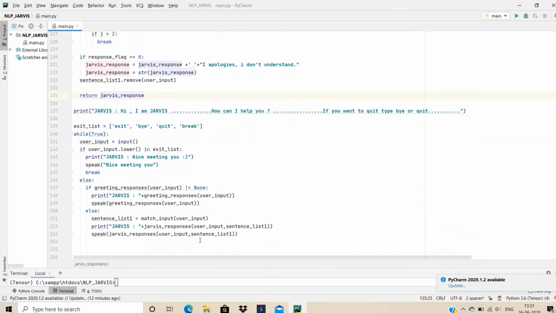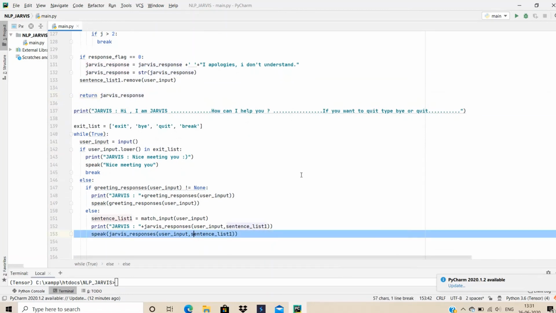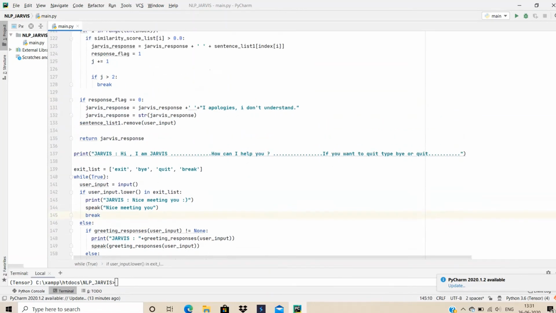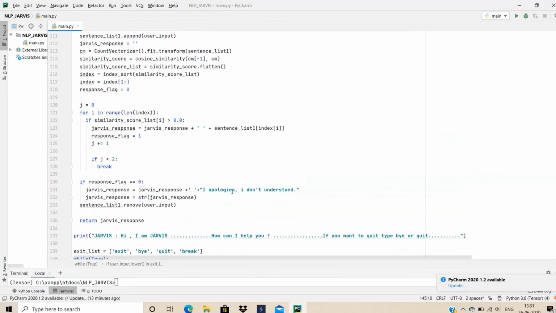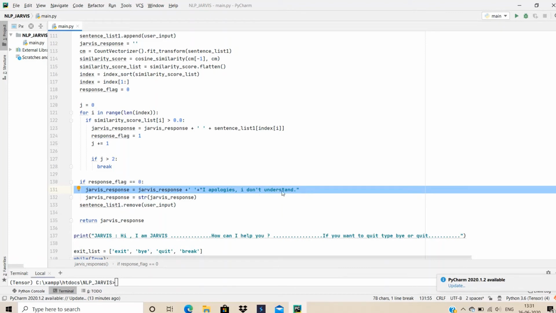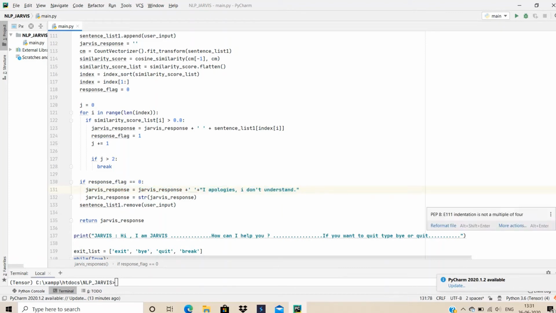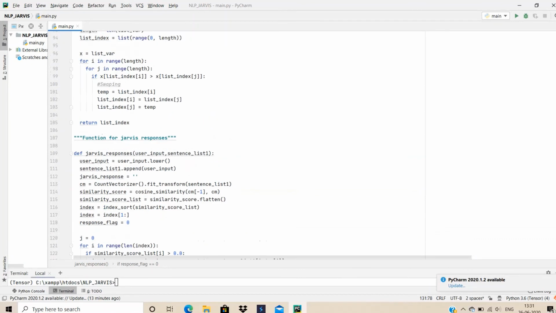Okay, and if there isn't any similarity, then the bot will say, I apologize, I don't understand. So this was the whole functionality. I hope in between I hadn't confused you a lot. Don't worry, it's simple coding.